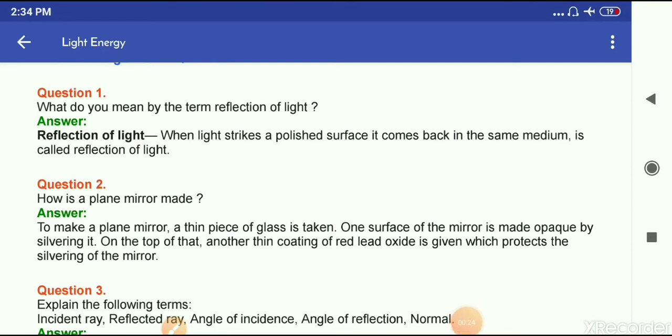First question is, what do you mean by the term reflection of light? Answer. When light strikes a polished surface, it comes back in the same medium. It's called the reflection of light.